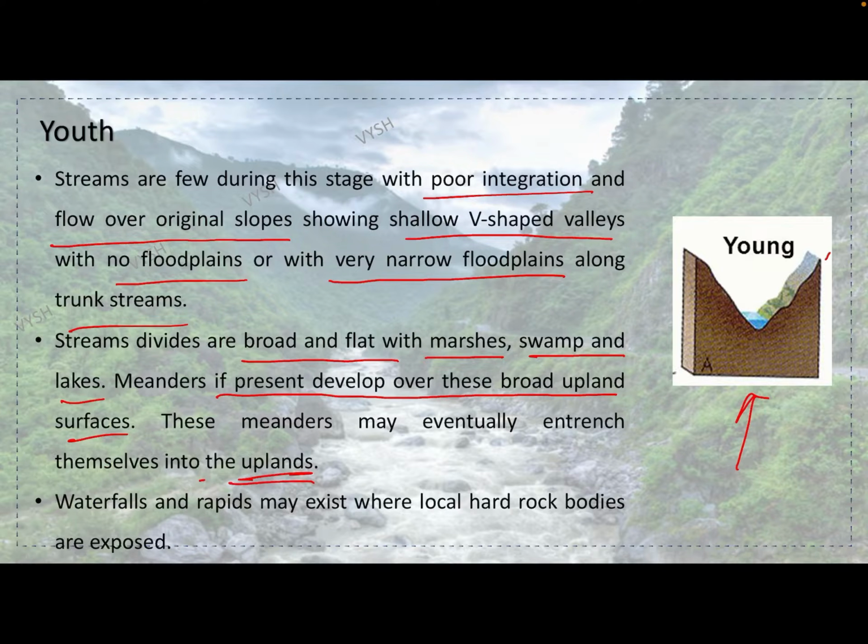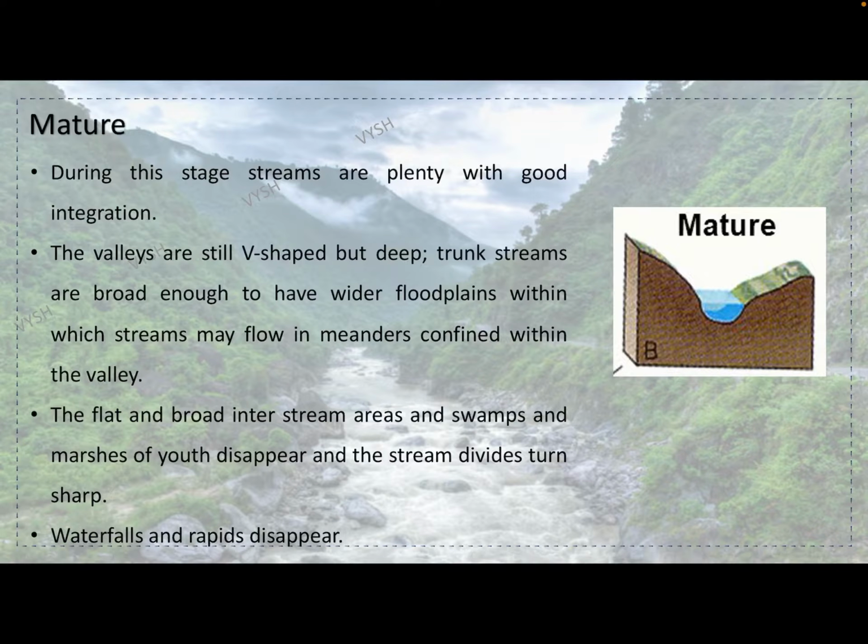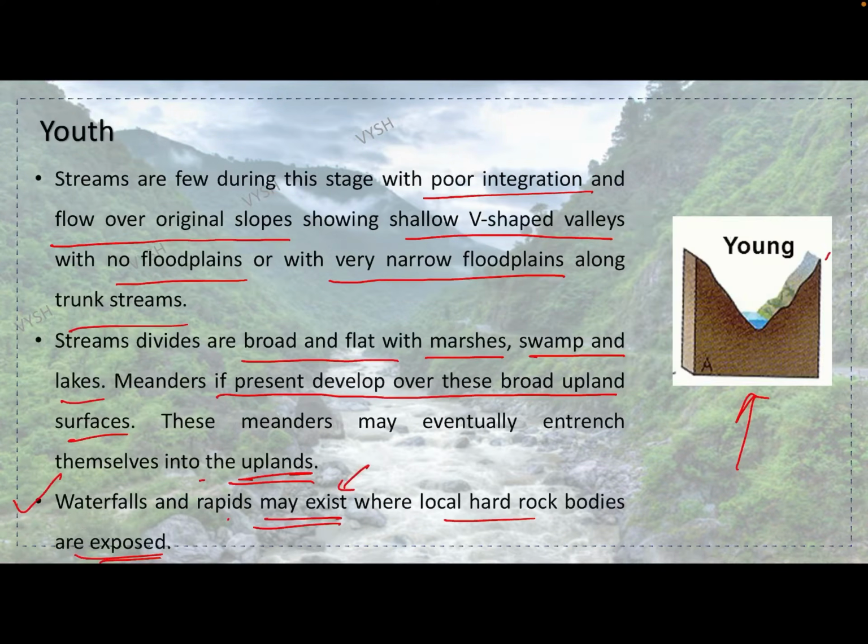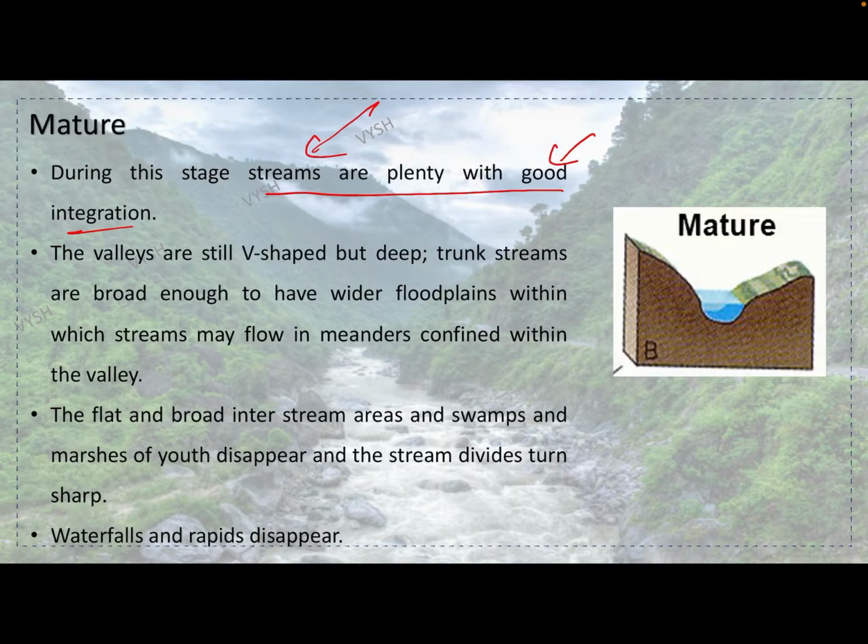Waterfalls and rapids may exist where local hard rock bodies are exposed. Okay, so waterfalls and rapids will be existing. There are possibilities. Okay, in the mature stage, streams are plenty with good integration. Okay, so there are plenty of streams with good integration. In the youth stage, there was poor integration. Okay, the valleys are still V-shaped but deep.